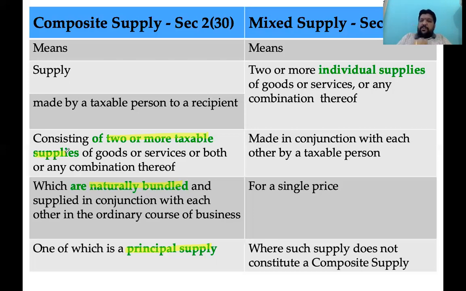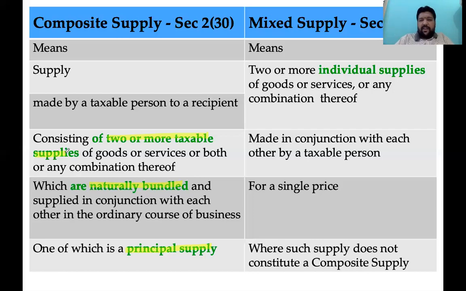Now, your product should be taxed at what rate? To say my product should be taxed at a low rate or high rate, first you have to establish whether your product is a composite supply or a mixed supply. There is a supply by a person to a recipient. It consists of two or more supplies, two or more items, which are naturally bundled, which means what? Not artificially bundled.